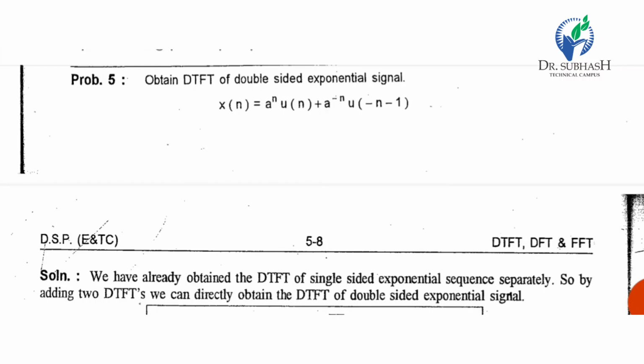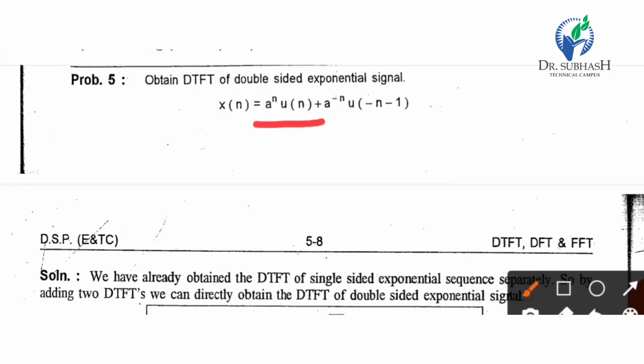Obtain the DTFT of the double sided exponential signal x of n equal to a raised to n u of n, which means right sided, plus a raised to minus n u of minus n minus 1, which is the left-hand side signal. So it is both sides, a double sided exponential signal.